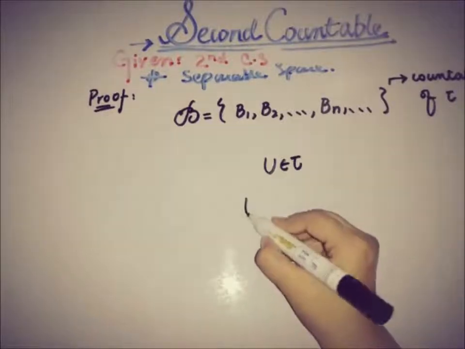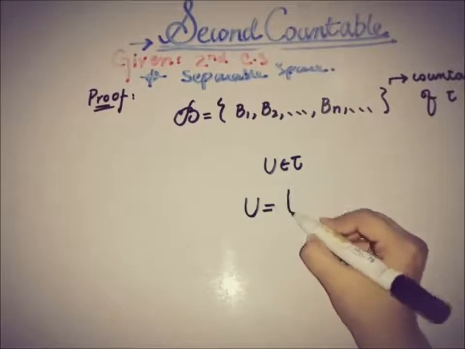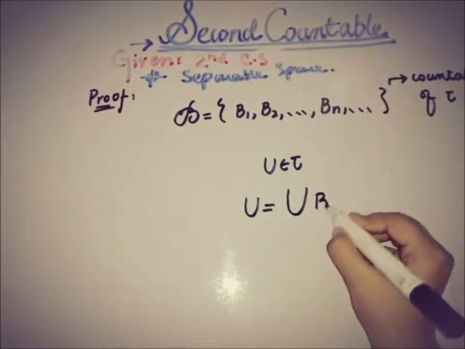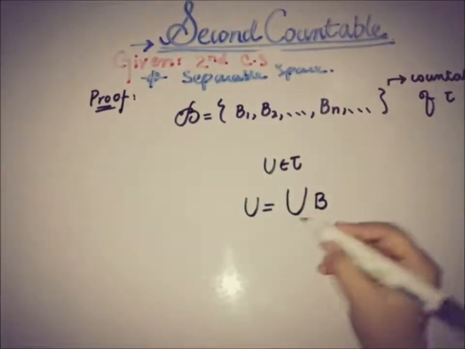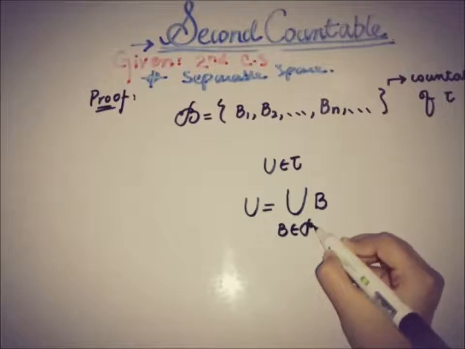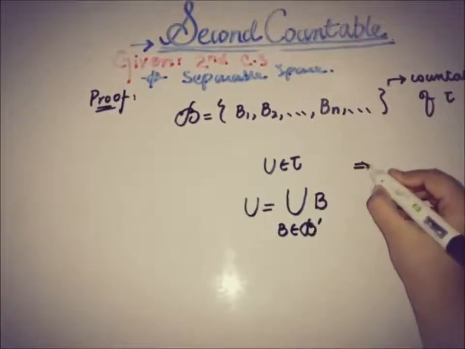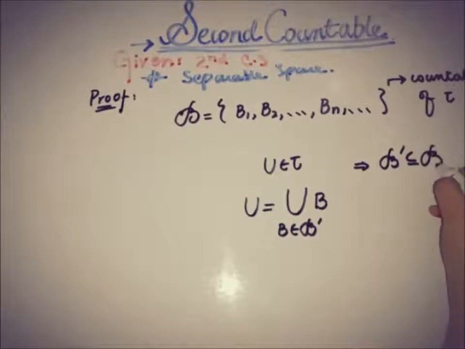That is, every open set can be written as a union of some elements of the basis. Let's say B belongs to a subcollection B dash, where B dash is a subset of the basis B. This is what we use here, the definition of basis.